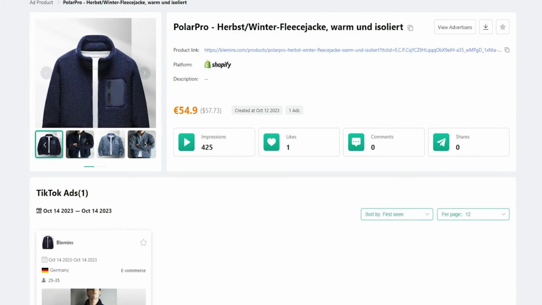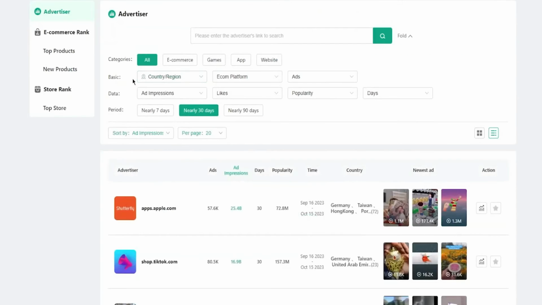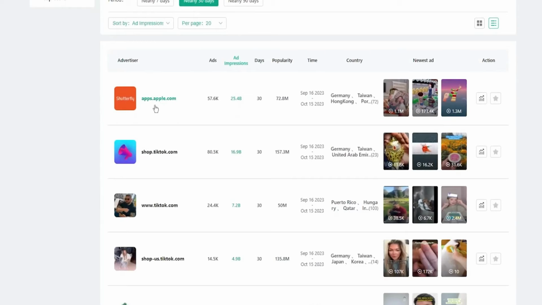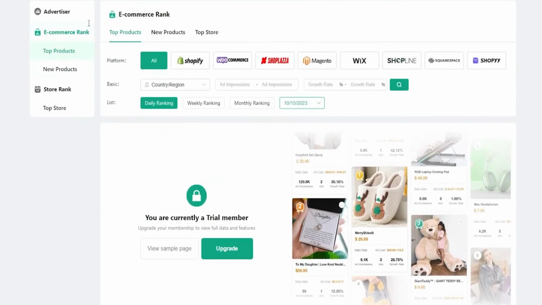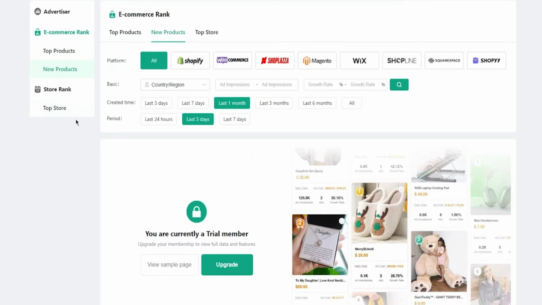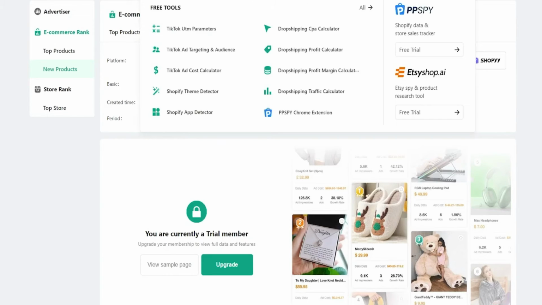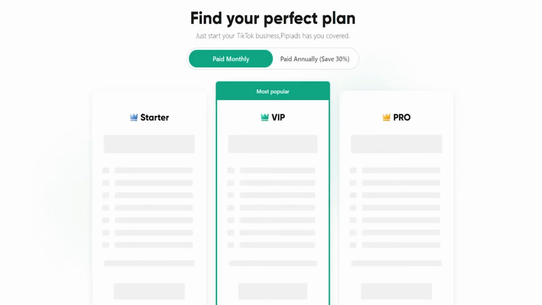And moving on to the other tools, you get the advertiser tool, which is basically to check out the competition that you're up against. So you can see different advertisers like apps.apple.com that get this much popularity and this much impressions. Then there's e-commerce ranks that you can check out with top products, where you can take inspiration from their images, their ads, their descriptions and all, and a whole lot of other things. And then there's the TikTok shop itself, where you can see TikTok shop products, different tools, different collections, and a whole lot more.